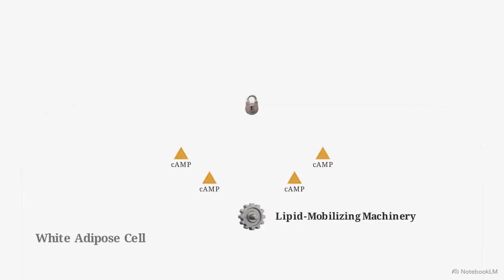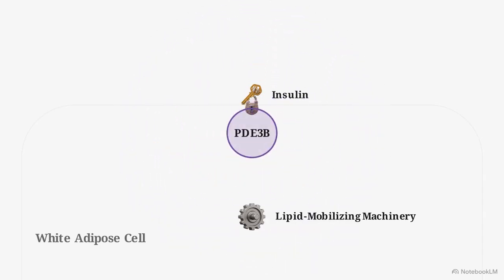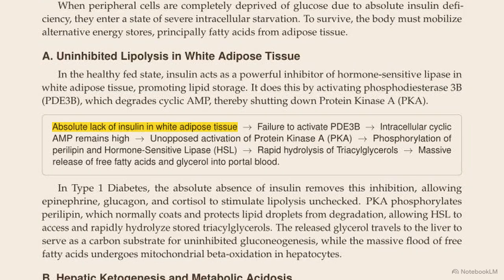In a healthy state, insulin actively inhibits the breakdown of white adipose tissue by activating PDE3B, which degrades cyclic AMP and keeps the lipid-mobilizing machinery dormant. Without insulin, this inhibition fails. Intracellular cyclic AMP remains high, causing unopposed activation of protein kinase A. It phosphorylates hormone-sensitive lipase and perilipin, triggering rapid hydrolysis of stored triacylglycerols. This causes a massive flood of free fatty acids and glycerol into the portal blood.